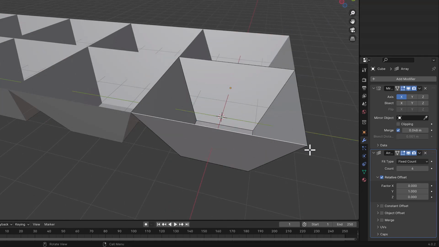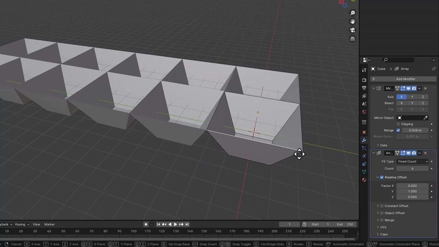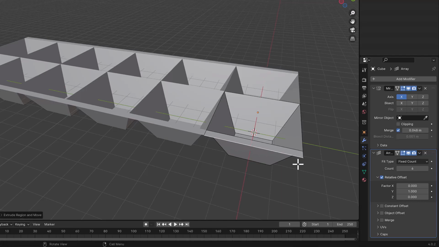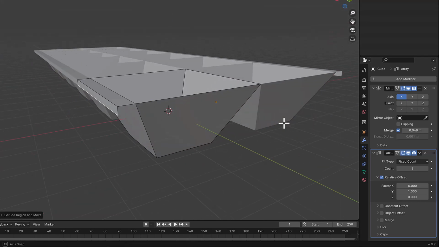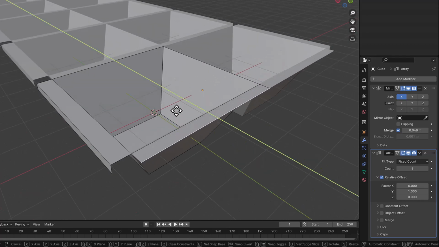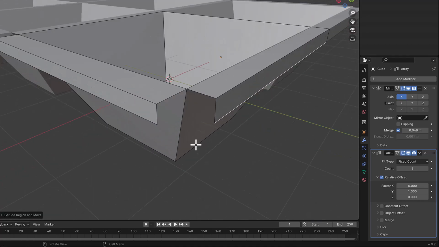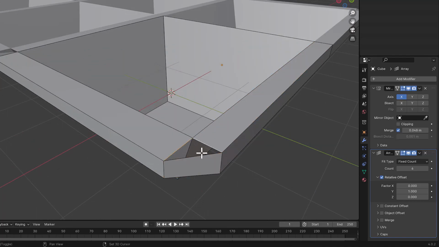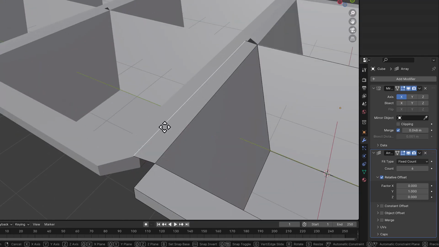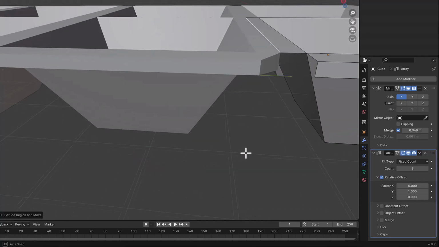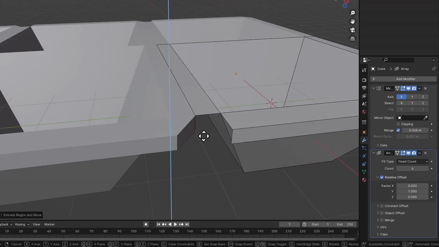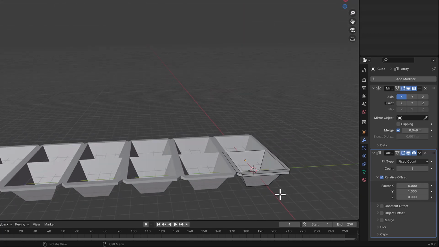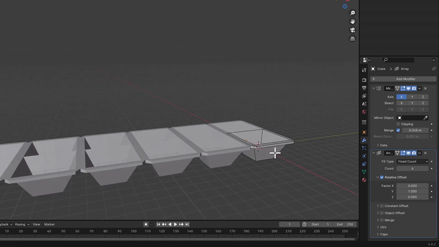Extrude these edges to increase details of our model and merge using F. As you see, everything updates because of Mirror Modifier. Now add a UV sphere.